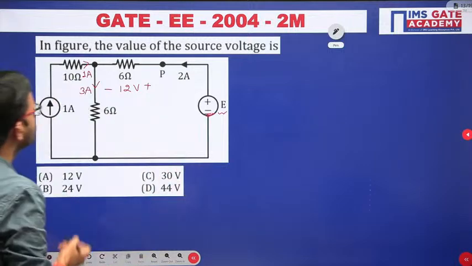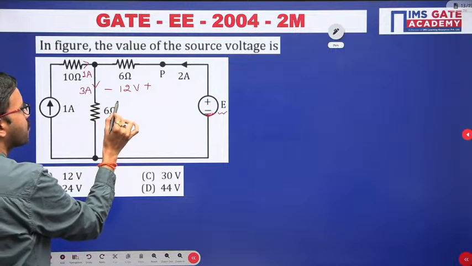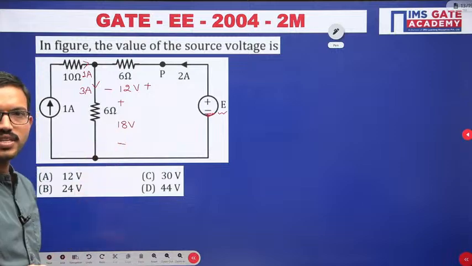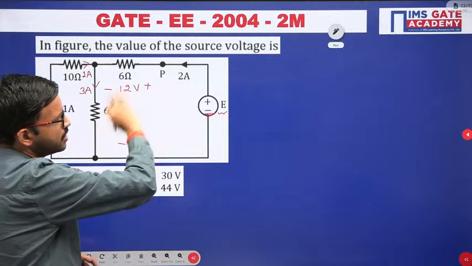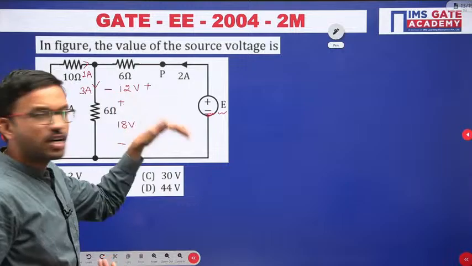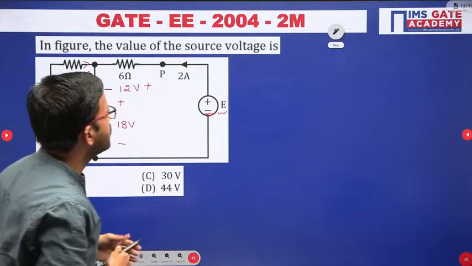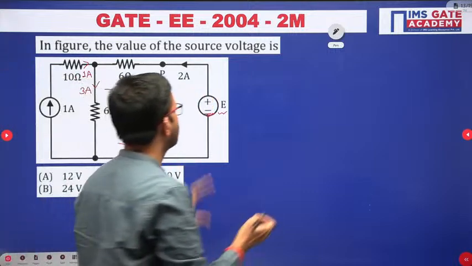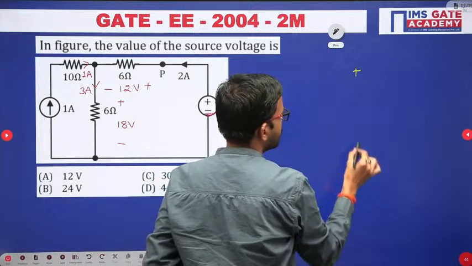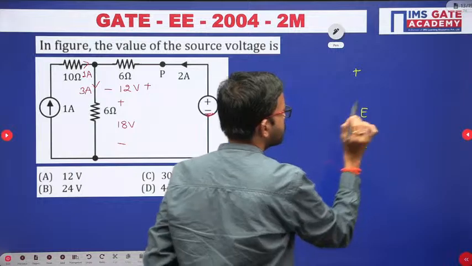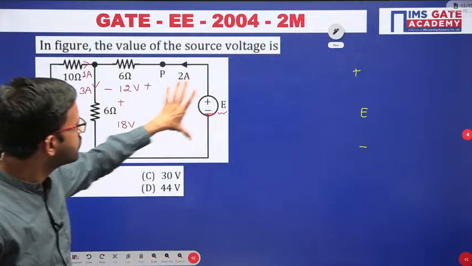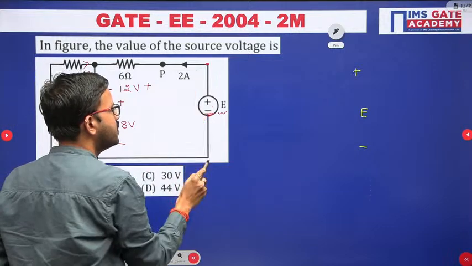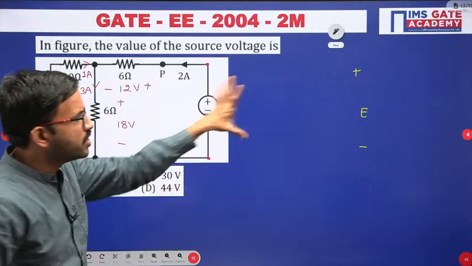Okay, so here by using Ohm's law, now we can write the voltage 3 into 6, that means 18 volt. Just you can apply KVL, either clockwise or anti-clockwise, your wish. But for the time being, whatever the shortcut notation I have discussed, let us follow the same. Here I am considering the voltage polarity is plus minus, see, this is with respect to these two terminals, right? So between these two terminals you are having the voltage source, see.